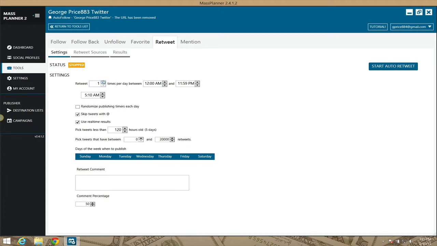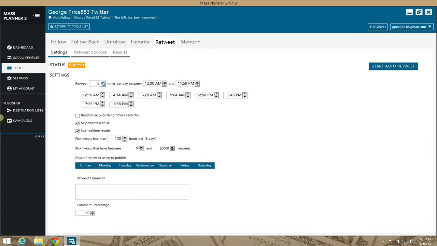You can actually go in here and say, for instance, you want to post 7 times a day. Let me give you guys a little bit of a hint. If you're using this retweet module on Mass Planner, the awesome thing is there are peak times to tweet, or to interact or do different things on these networks. With this setting here, you can set it so that it tweets at those specific times. Say you find out one of those times is 12 a.m., you might find out it's 4 a.m., all these different times. Mass Planner is going to retweet items based on the times that you give it here.